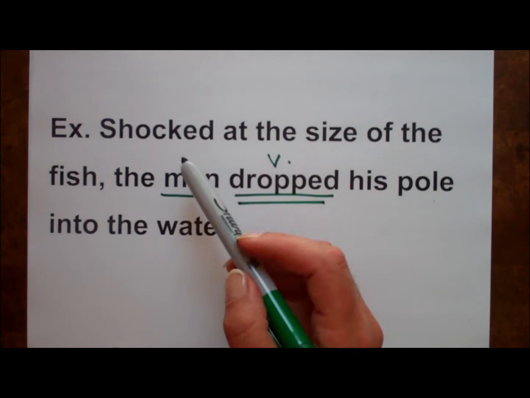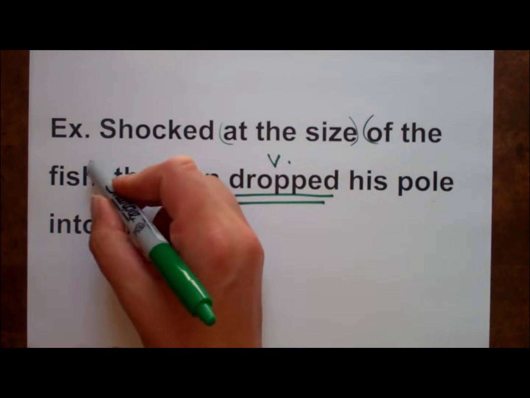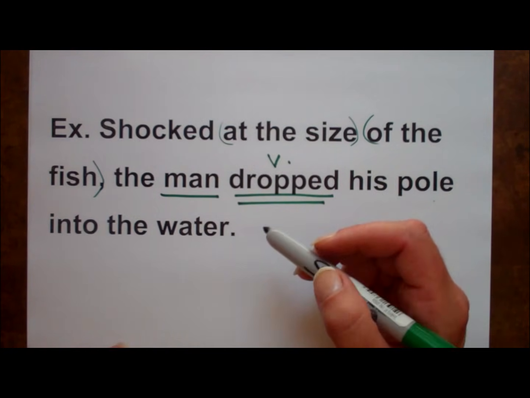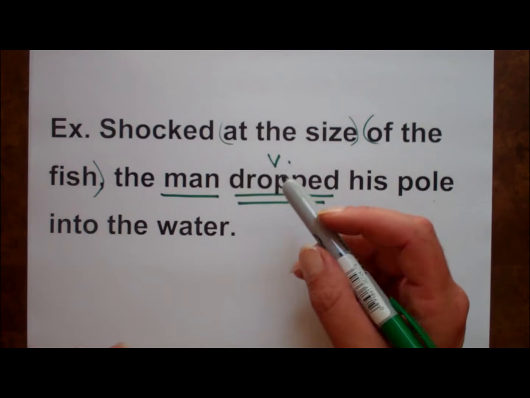Notice that it is followed by two prepositional phrases, at the size and of the fish. Remember that prepositional phrases function either as adjectives or adverbs. Remember also that participles and participial phrases are always adjectives.